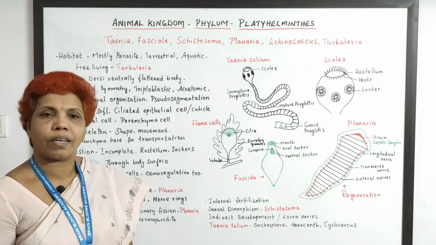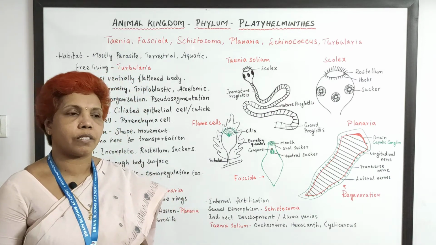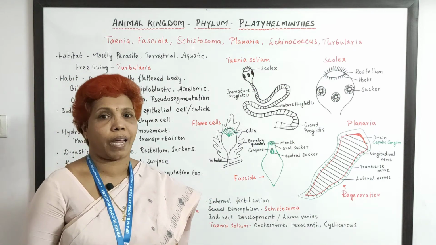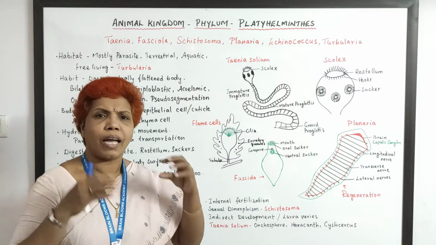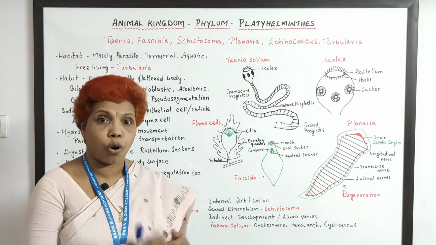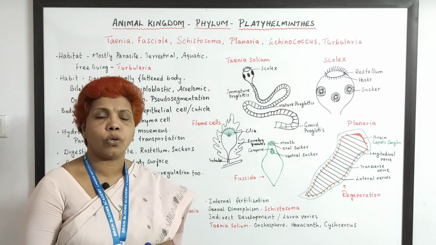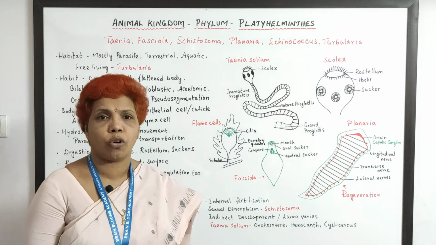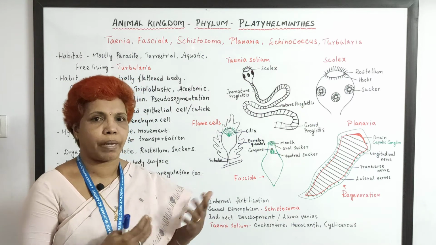And then here very special cells called parenchyma cells. Parenchyma cells in the sense not the plant parenchymatous cells. Here some special cells are parenchyma, and these cells are involved in transporting the food and other things, because there is no well developed coelom, they are acoelomic, but the parenchyma cells will take care of many things here.